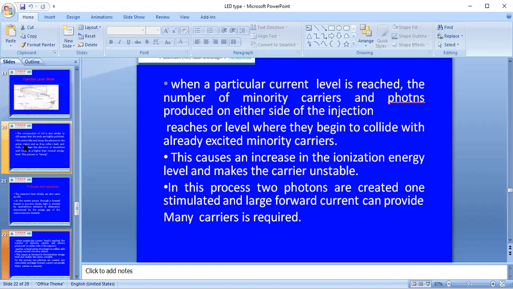Due to these excited minority carriers, there is an increase in the ionization energy level, which makes the carriers unstable. This process produces two photons, which are created as one stimulated light, and a large forward current is provided because many carriers are required.